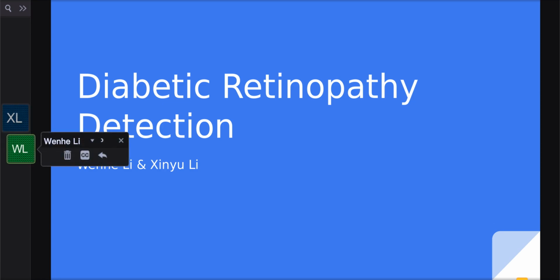Therefore, the need for a comprehensive and automated method of DR screening has been recognized, and previous efforts have made good progress using image classification, pattern recognition, and machine learning. In this presentation, we will present several machine learning algorithms to identify whether a patient has DR, and if so, how serious the disease is. The input of the algorithm is the color photography of a human retina, and the output is labels that represent the state of illness.